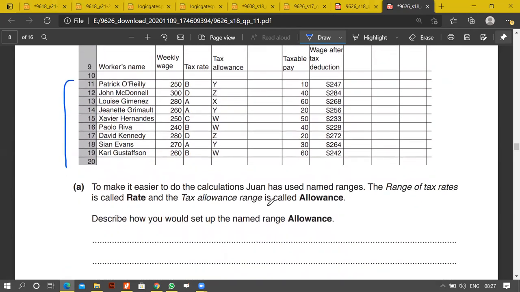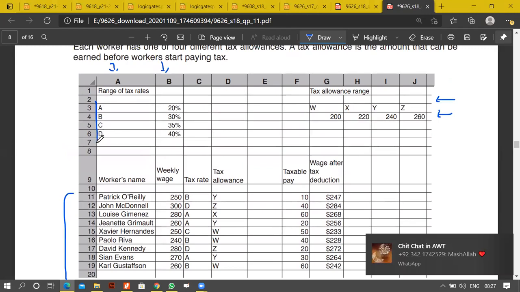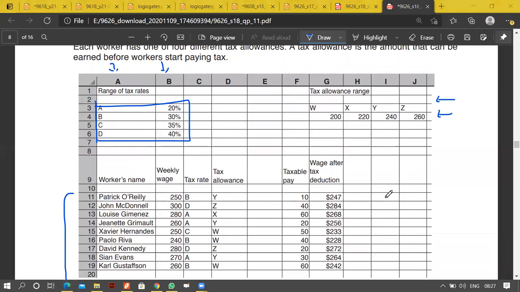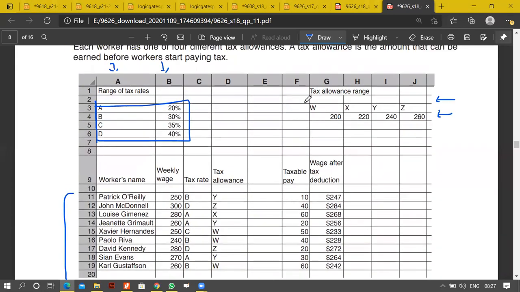To make it easier to do the calculations, Joanne has used named ranges. The range of tax rates is called rate. Okay, range of tax rates. Remember that. This is known as rate, and tax allowance is known as allowance. Remember that. Okay, right.